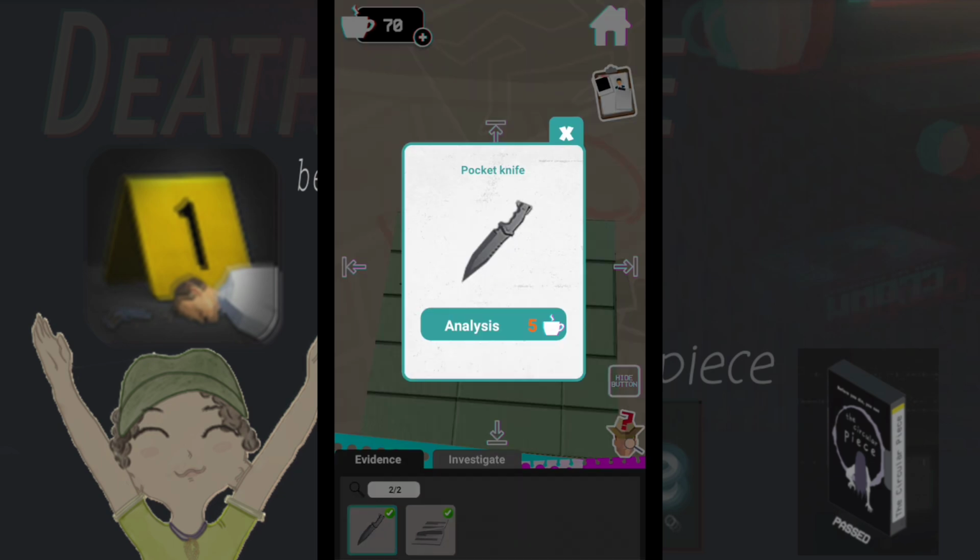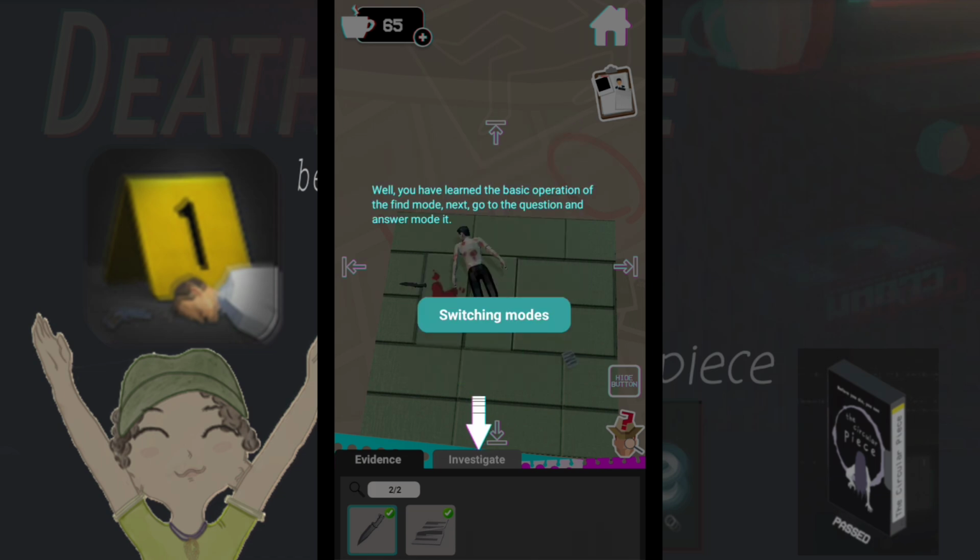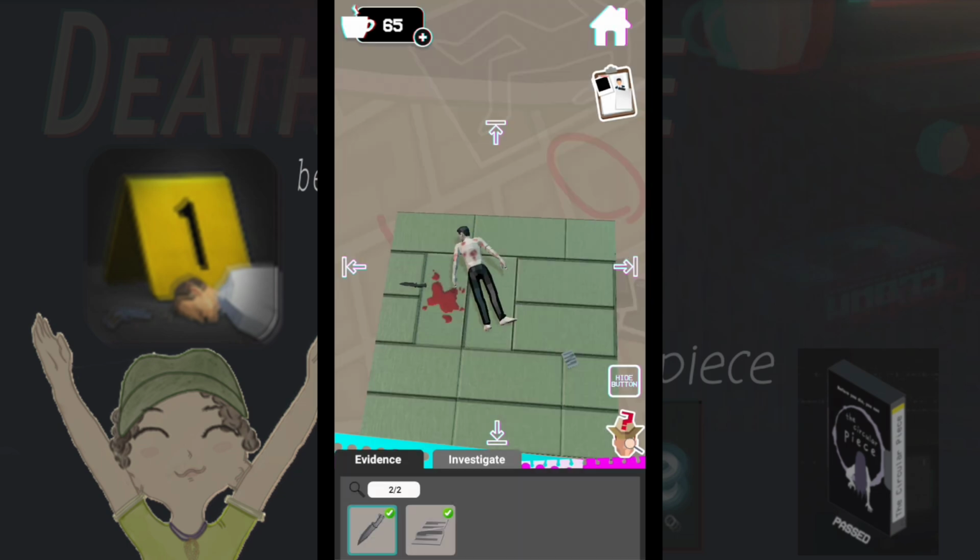Pocket knife: a knife with the blood of the deceased and the fingerprints of the murderer on it. Well, you have learned the basic operation of the find mode. Next, go to the question and answer mode. I think it meant question mode and answer it.